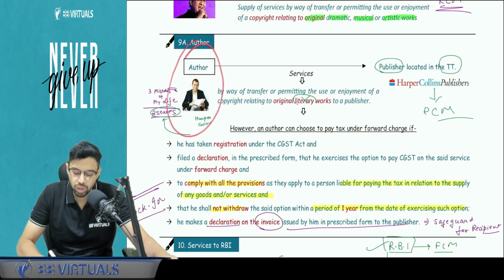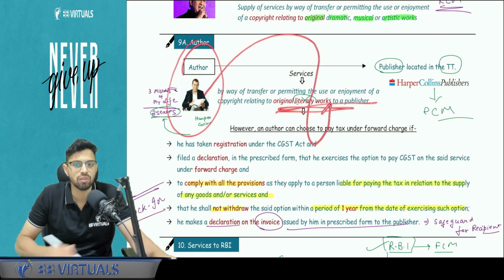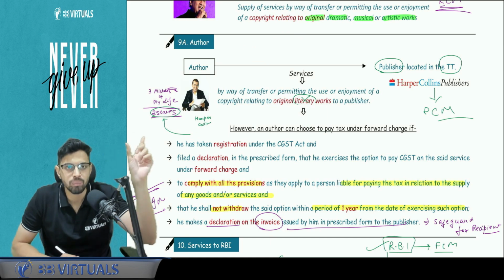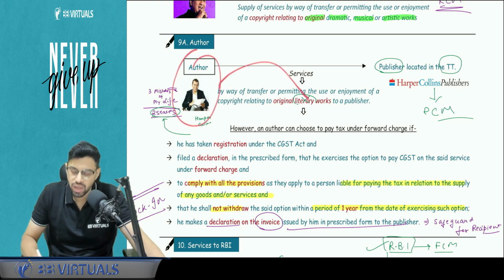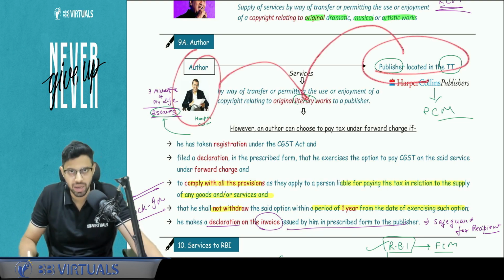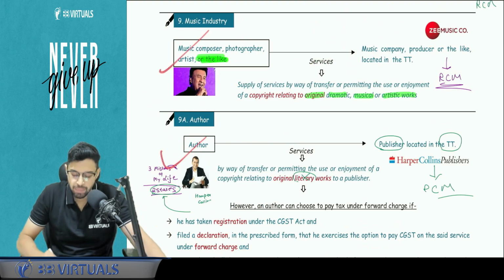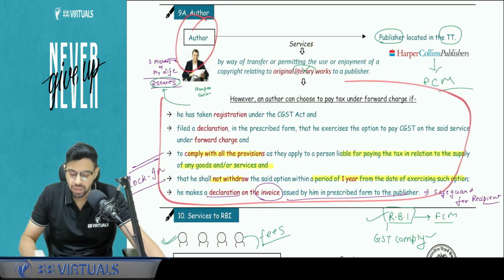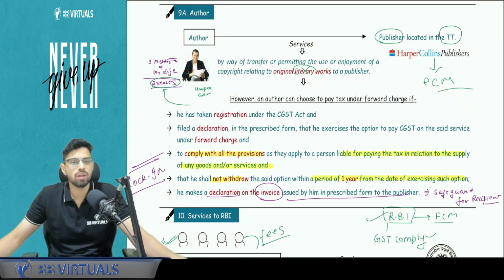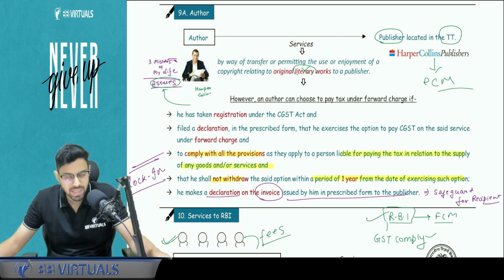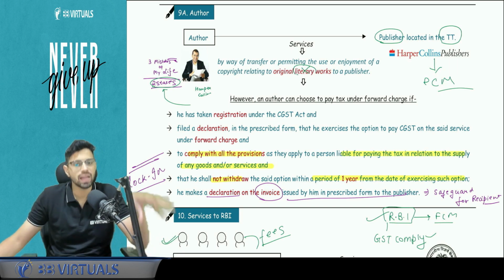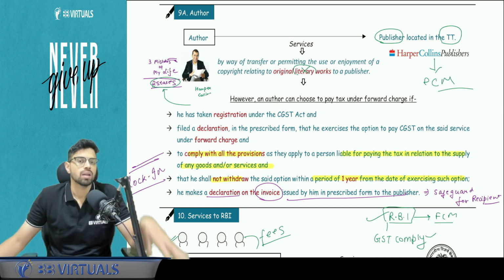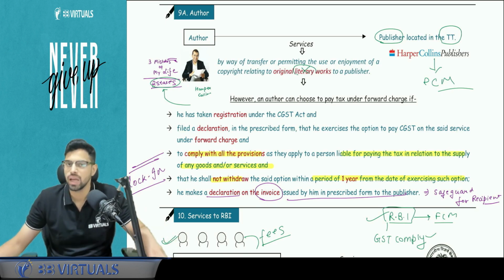Same thing goes for authors who have copyrights with respect to their original literary work. This is a technical term under IPR, we don't have to study it. This is also covered under RCM when given to a publisher located in India. Now, sir, why have we classified this separately? Because in case of an author, there is an option that the author can go under forward charge mechanism. He will provide this declaration on the invoice, charge a tax invoice and pay tax under forward charge mechanism. So this is just like GTA, with one minor difference: in case of an author, there is a lock-in period. If he exercises the option of forward charge mechanism, for the next 1 year he cannot withdraw that option.